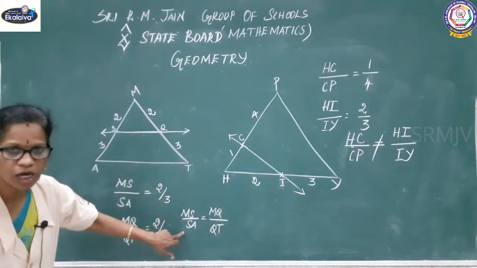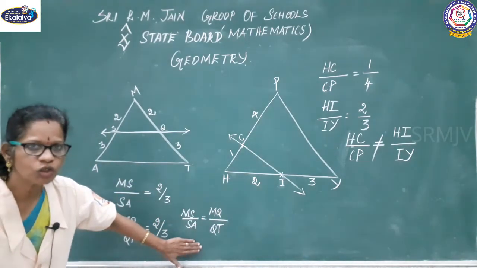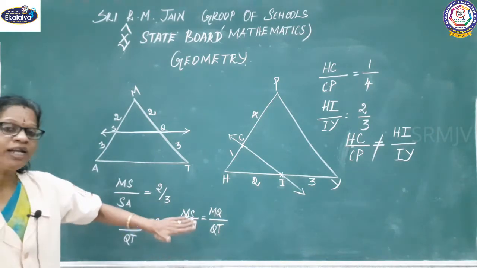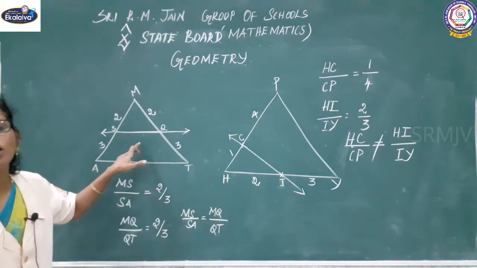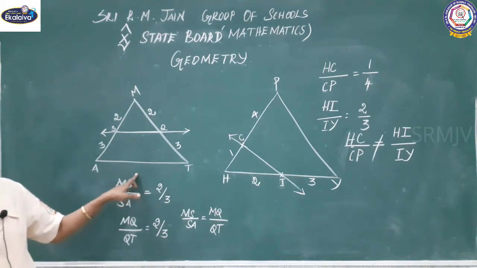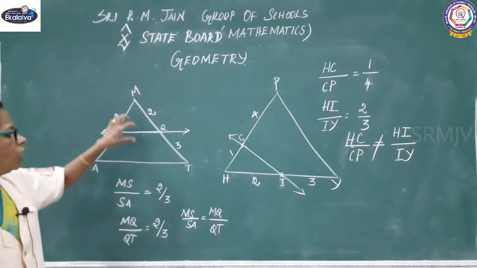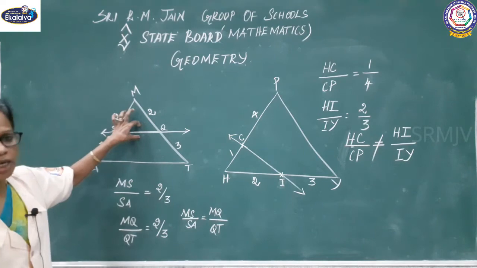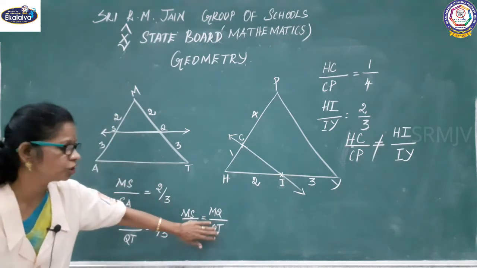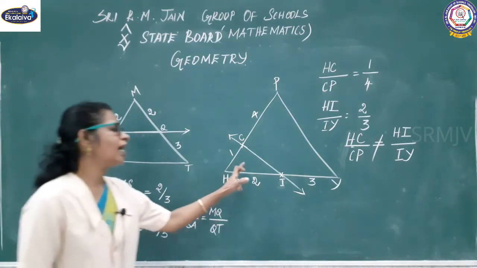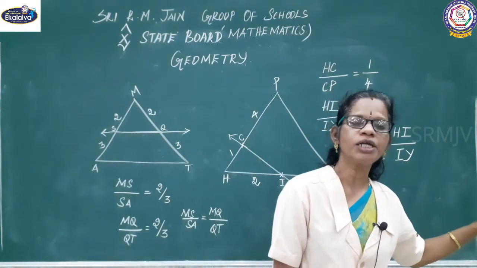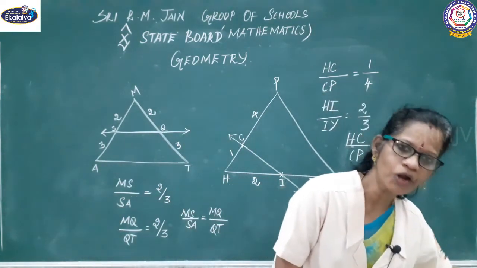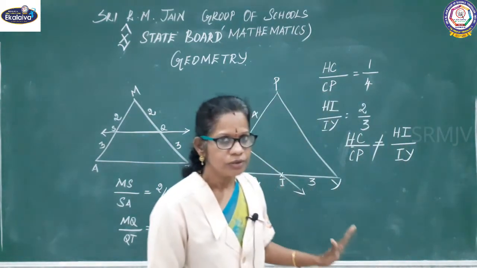If the line is parallel to the other side, the ratios are equal. The line is not parallel means the ratios are not equal. Not parallel, not equal, right?